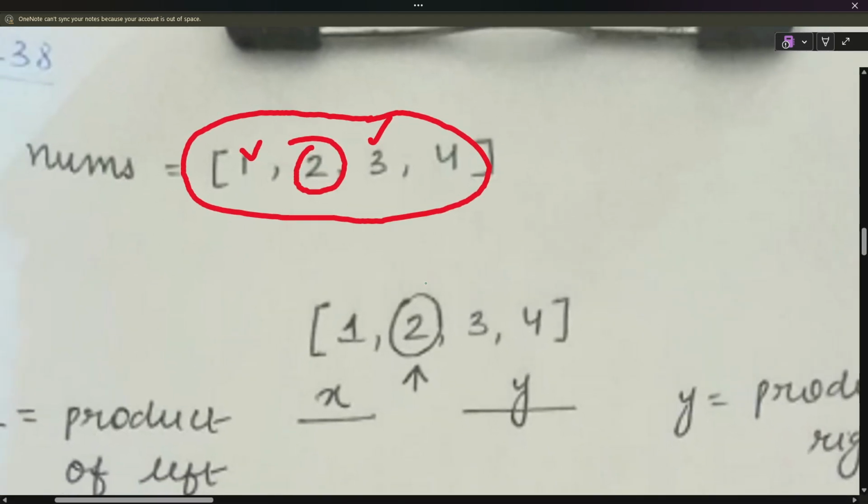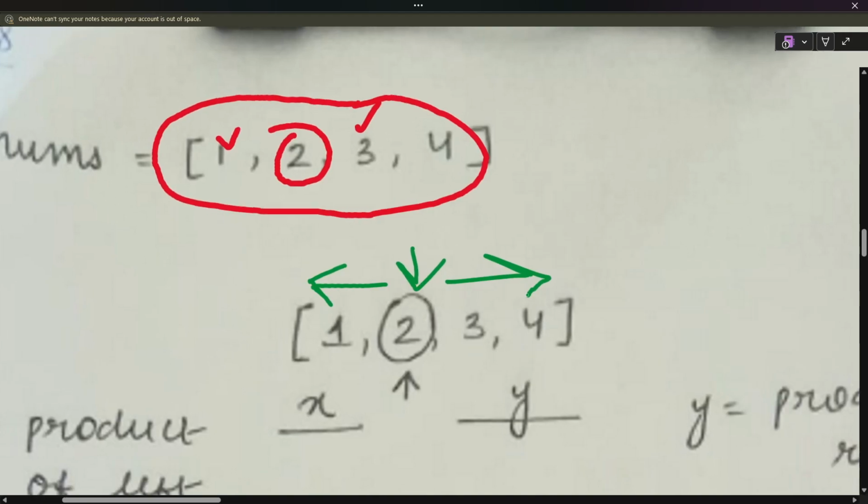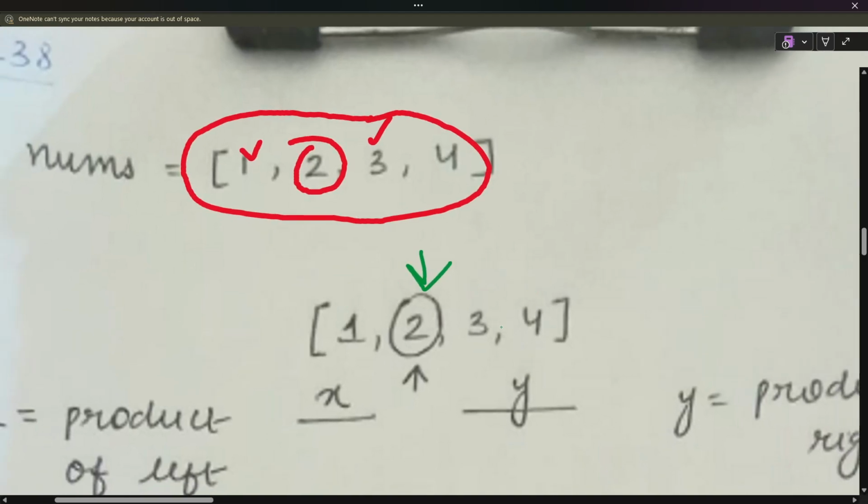So suppose we are standing here, and we need to go here and calculate it. Instead of calculating it at the moment, we can just calculate it like this and store it.